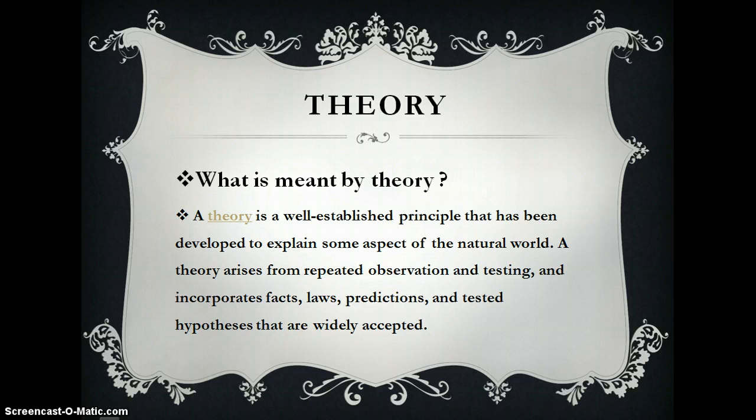A theory is a well-established principle that has been developed to explain some aspect of the natural world. A theory arises from repeated observation and testing and incorporates facts, laws, predictions, and tested hypotheses that are widely accepted. So mainly, a theory is a principle developed to explain an aspect in the natural world, and it depends on testing and repeated observation.